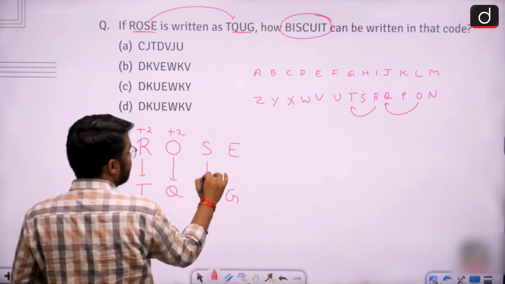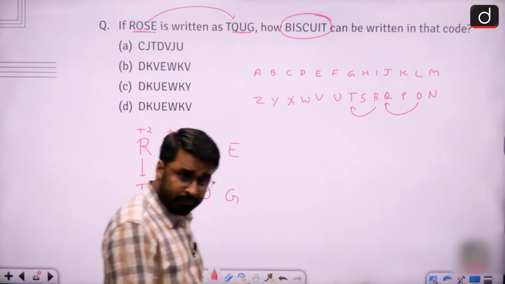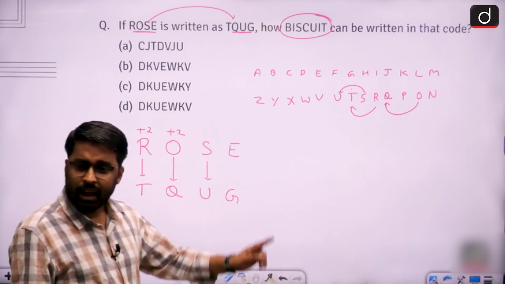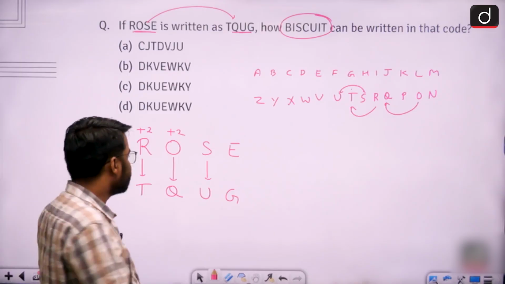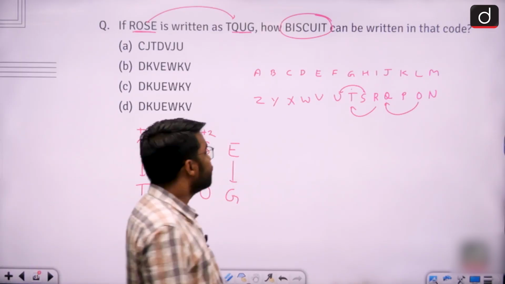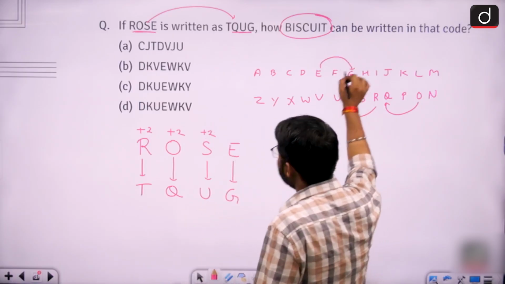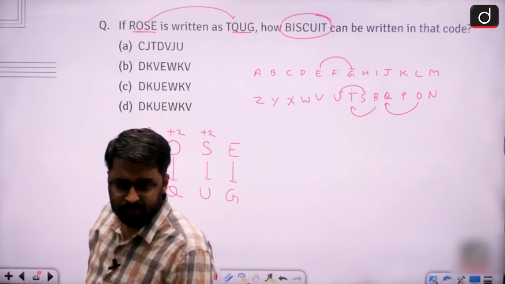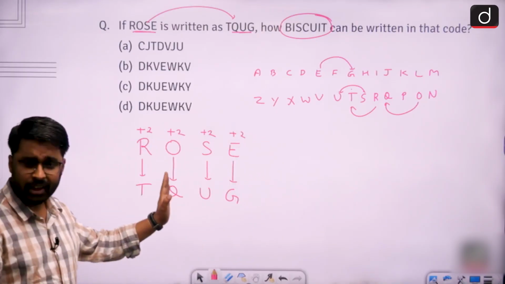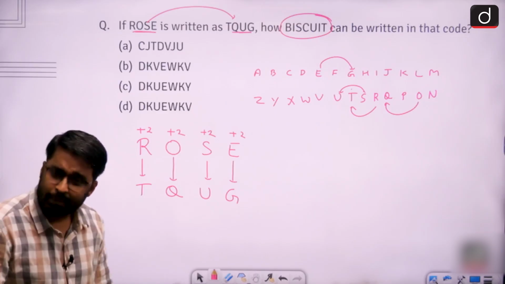For letter S, if U would have been the code, now moving from S to U in my ABCD, I am moving 2 letters forward, so this will also be a +2 gap. Similarly, for letter E, if G would have been the code, moving from E to G in my ABCD, I am moving 2 letters forward. So this will also be +2 gap. So now here I can see that for every letter, the code was at a gap of +2.